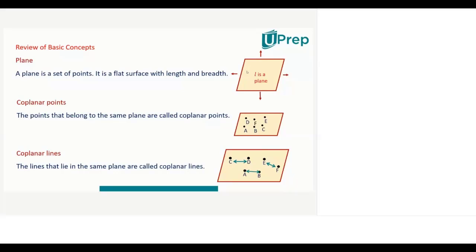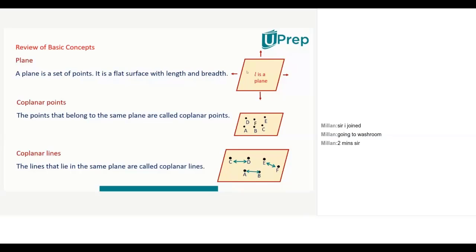Now the points which lie on a plane are called coplanar points, and the lines which lie on a plane are called coplanar lines. Now, is it necessary that I have a specific word for coplanar points, coplanar lines? That means, do I have something which are not coplanar also? Yes, points can be non-coplanar. Points which are not on the plane. If you look at your floor and you hold your pen in the air, that pen is not on the plane.